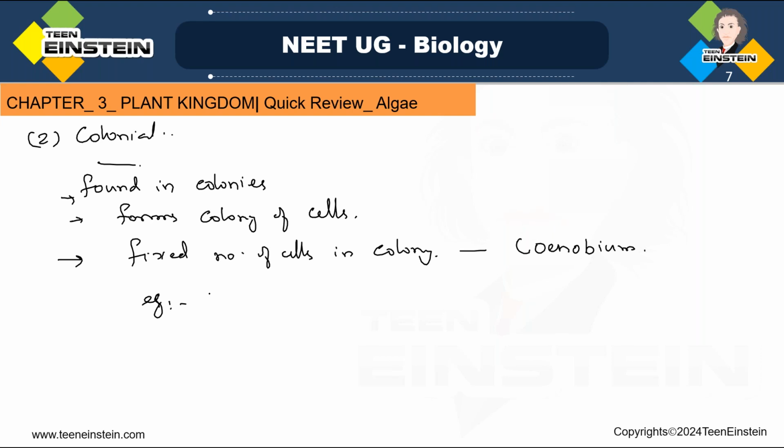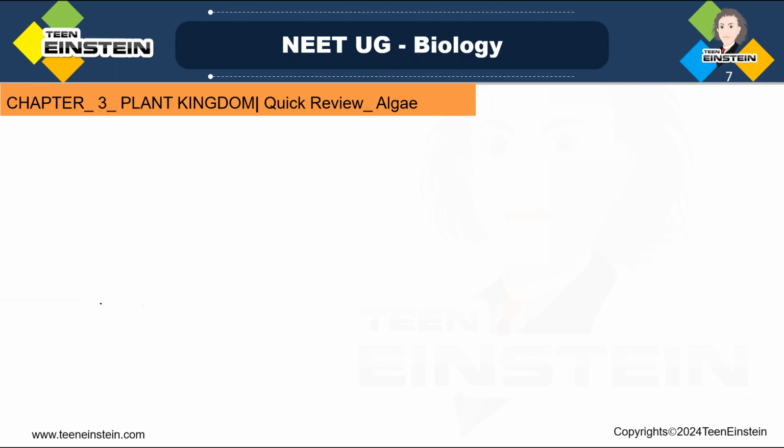For example, for a motile colony, which one can we say? Volvox. Volvox is the example for a motile colony. So now we have learned unicellular green algae and colonial green algal forms. Then we are learning the multicellular filamentous ones. The third one is multicellular filamentous.